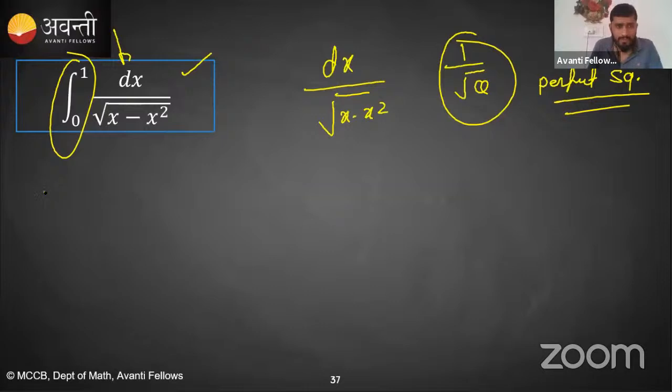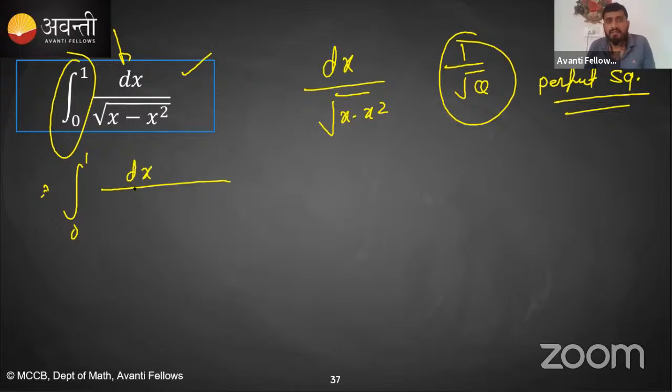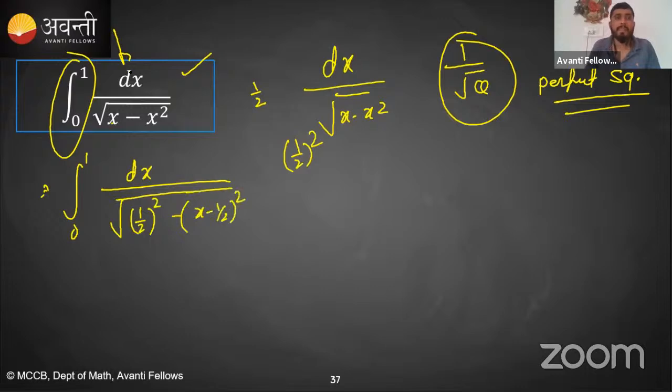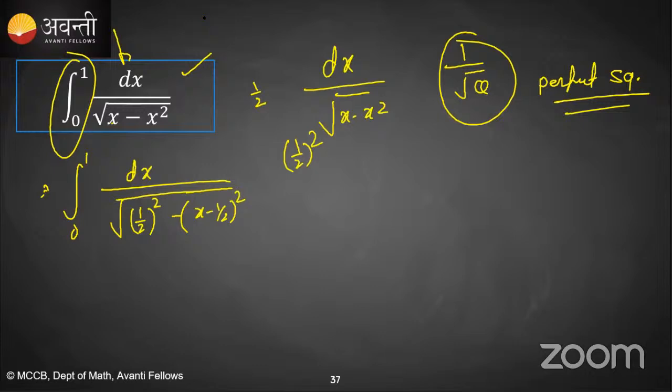Perfect square method. So first of all, let's write down 0 to 1 dx upon, and see how to make the perfect square. We have to add the square of half of the coefficient of x. The coefficient of x is 1, so half of the coefficient of x becomes 1 by 2. So you have to add 1 by 2 square and subtract it. So this will become 1 by 2 square minus x minus 1 by 2 square. Is it clear or not? Give me yes or no. Is it clear, guys? This is the way to make the perfect square. Clear?